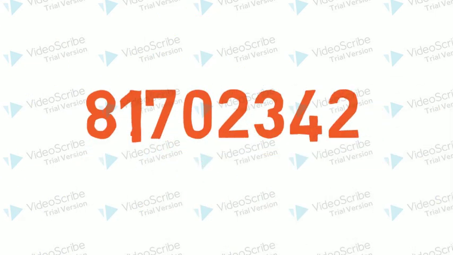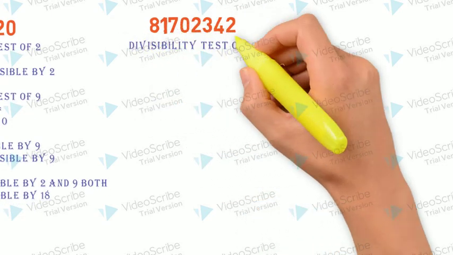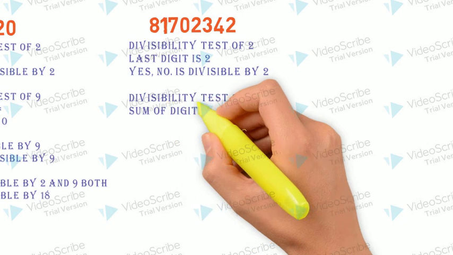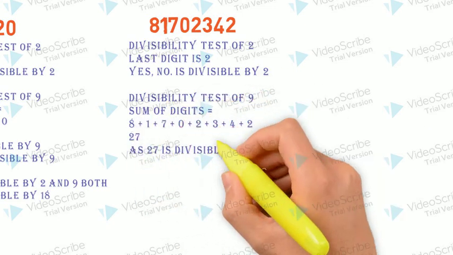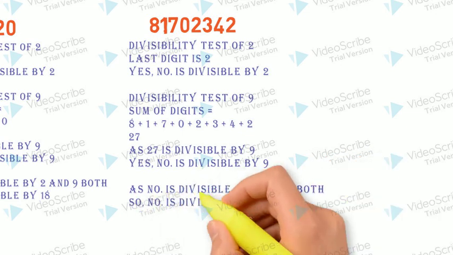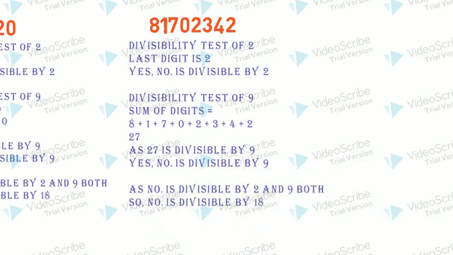Another one, 81702342. Yes, divisible by 2 as the last digit is 2. What about 9? Let's add the digits. 27. 27 is divisible by 9. Again, it's divisible by both 2 and 9. Yes, the number is divisible by 18. So the number should be divisible by both 2 and 9.